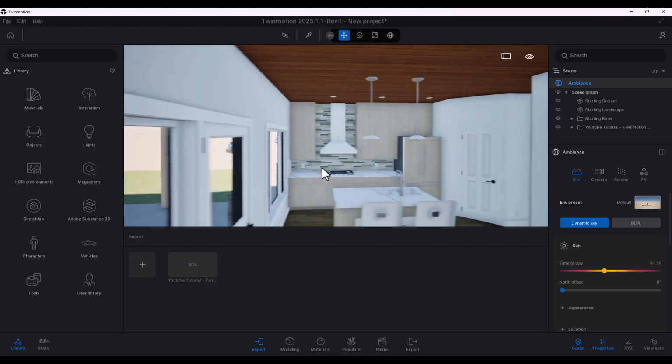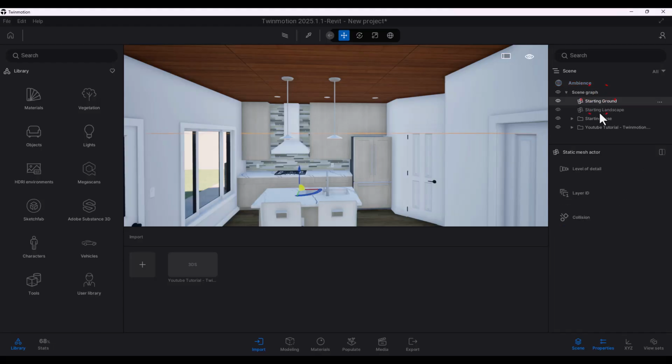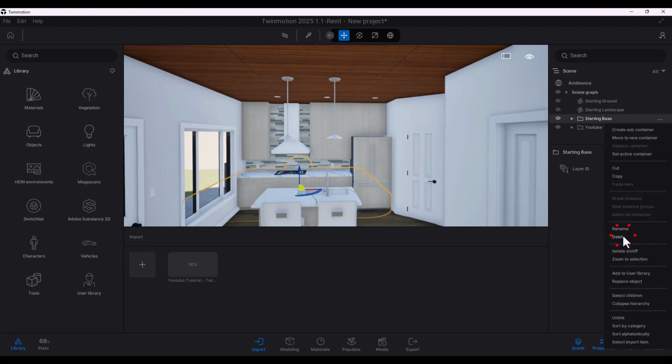But anyways, the very first thing you want to do when you load your geometry is actually create the scene. You can see here we actually have a starting ground, starting landscape, and starting base. I'm actually going to select the starting base and just delete it because we don't need it.